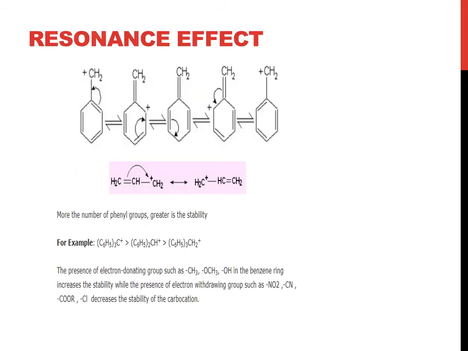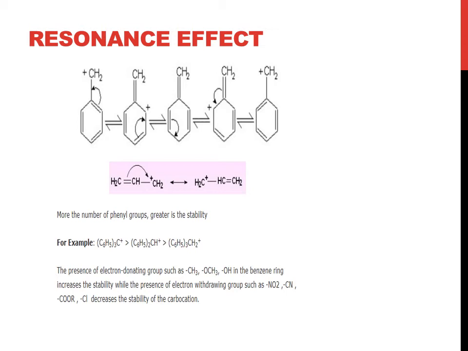Now, what is the resonance effect? Resonance effect was also done in chapter 4. Now it is somewhat advanced. Let us start with the aromatic concept. Here you are with a benzene ring attached to CH2 positive. There are a total of 5 possibilities in which the pi electrons show their movement.